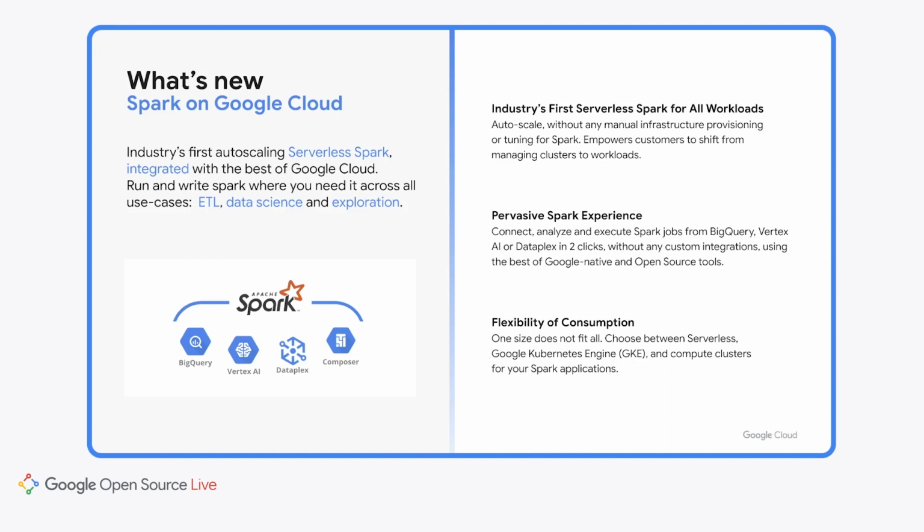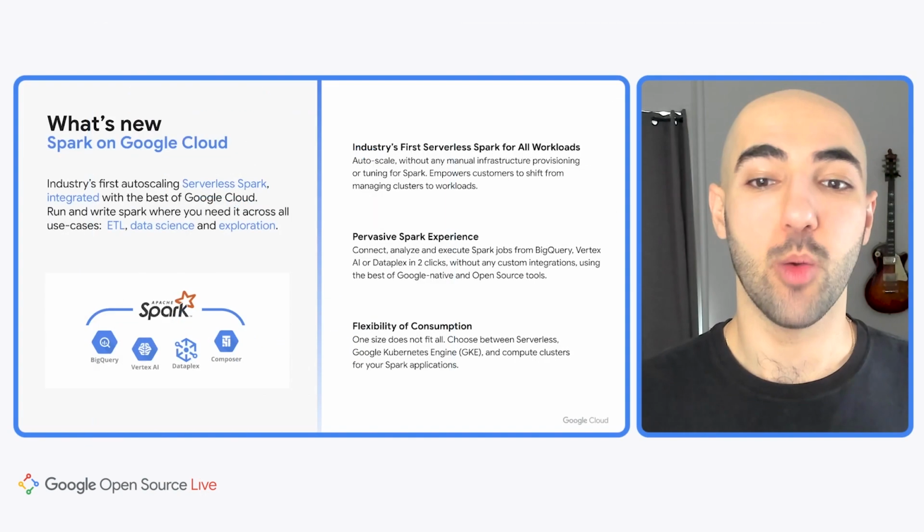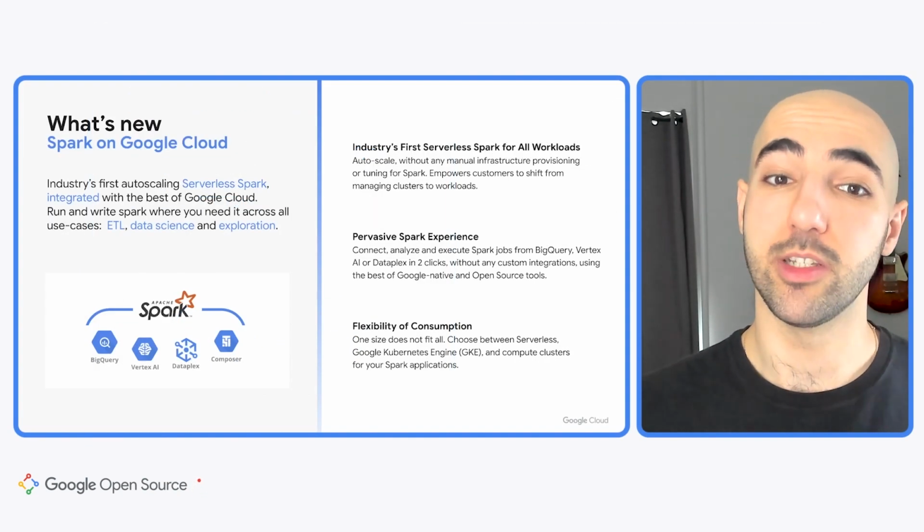Second is a pervasive Spark experience, where we're integrating Spark with our BigQuery, Vertex AI, Composer, and Dataplex services. You'll be able to access Spark more closely to the interfaces and tools you're already working with, as well as utilize a series of open source Spark connectors to access your data. And last, but certainly not least, we are providing flexibility in how you consume Spark.